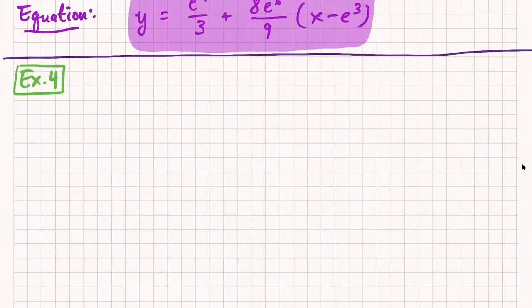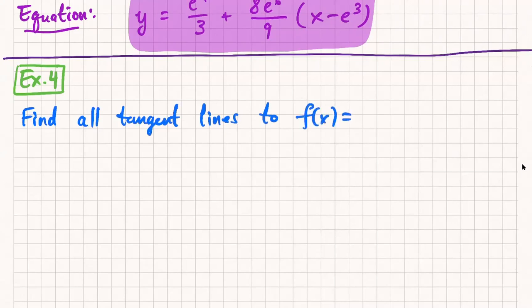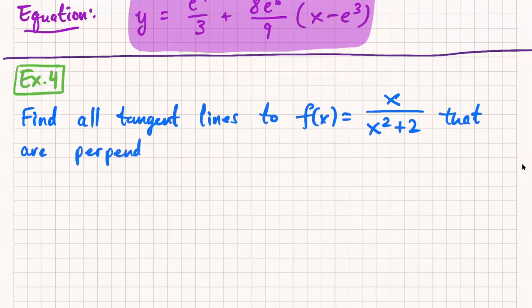Actually, let's see. Find all tangents. Find all tangent lines to f of x equals x over x squared plus 2 that are perpendicular to the line y equals 16x.